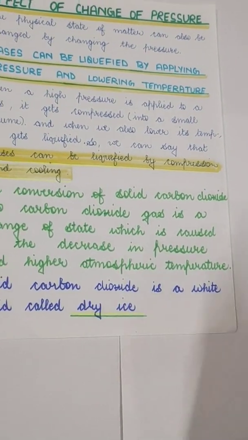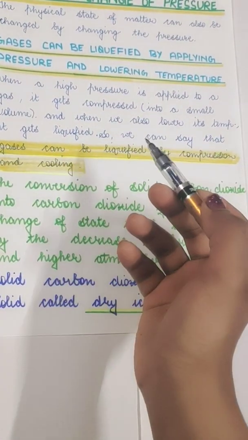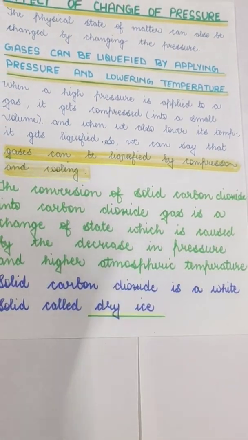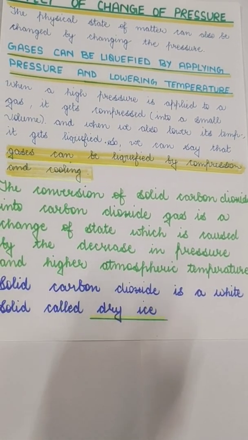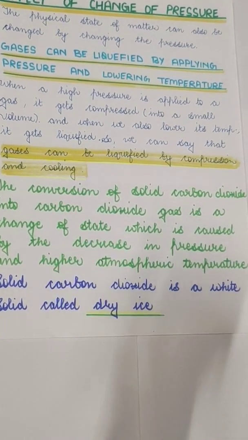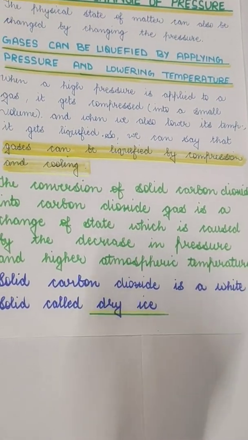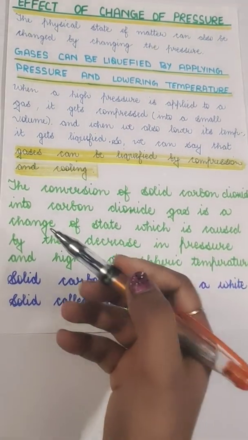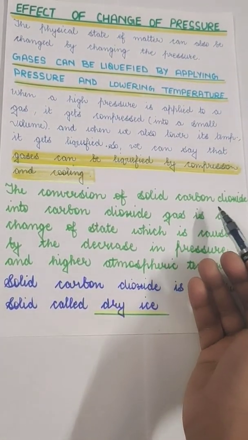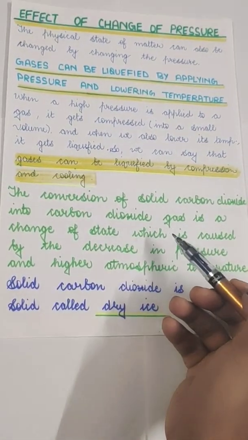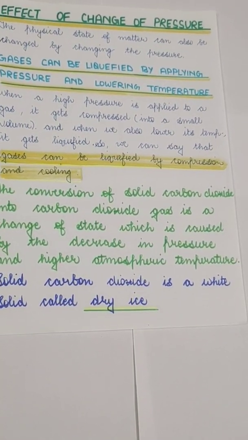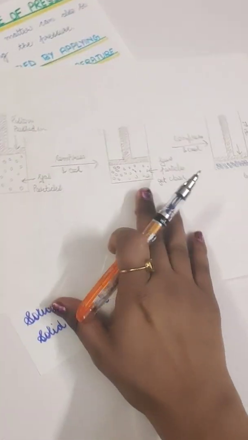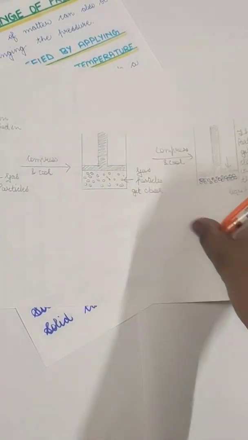And we also have to lower the temperature, because we are applying high pressure and then lowering the temperature by cooling and compressing it. So we can see that gases can be liquefied by compression and cooling. The conversion of solid carbon dioxide into carbon dioxide gas is a change of state which is caused by the decrease in pressure.